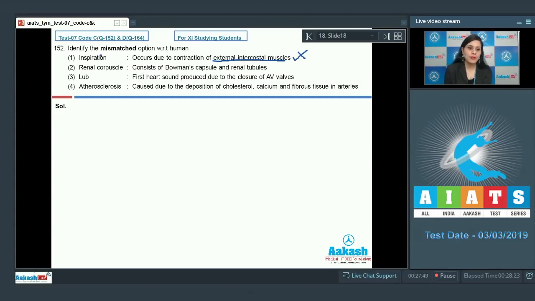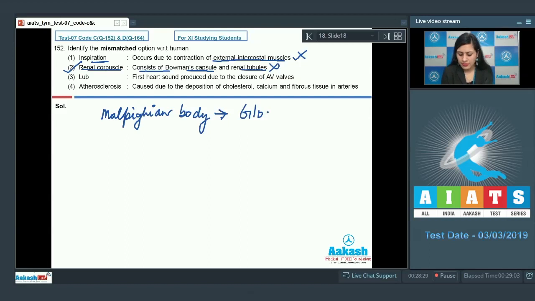intrapulmonary pressure during inspiration. The next option is renal corpuscle, and the match is consists of Bowman's capsule and renal tubules. As it is an incorrect match, this is a correct answer to our question because renal corpuscle, also known as Malpighian body, consists of glomerulus along with Bowman's capsule in renal cortex.